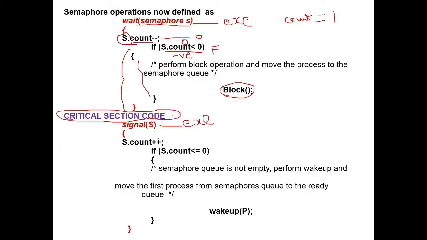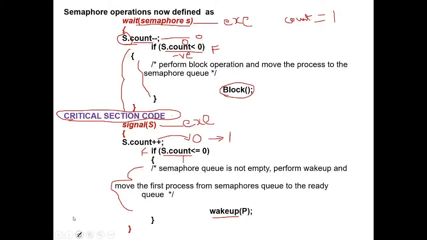Now in the signal operation, it is going to increment back the count variable. Earlier it was 0, and after incrementing, the count value becomes 1. So it is like unlocking the critical section. Next it checks whether the count is less than or equal to 0. No, the count value here is 1, so the condition is false and it will not execute this code. It will not execute the wake up operation as there are no processes in the queue. And it will come out so that another process can enter into the critical section.